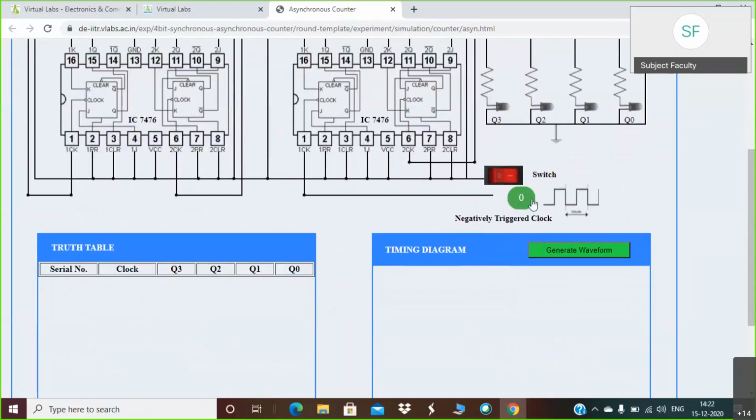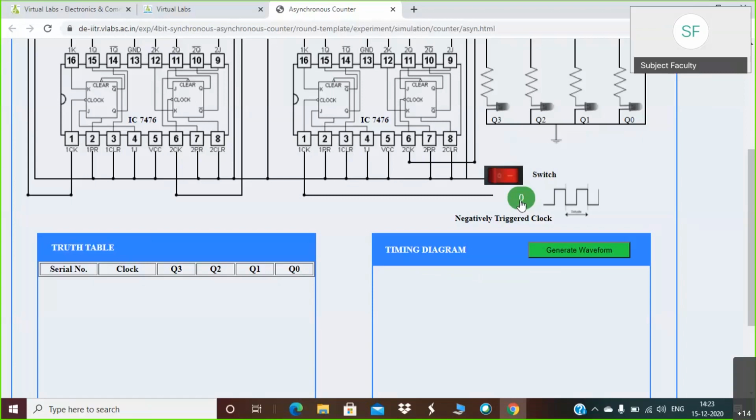Okay. Now this green button is given here. So this green button is nothing but a counter button. Currently your count is 0. So you have to simply click on this count. So that counter will go on increasing from 0, 1, 2, 3, 4 up to 15. Since our counter is a 4-bit counter, the maximum number of states will be 16 total states, starting from 0 to 15.